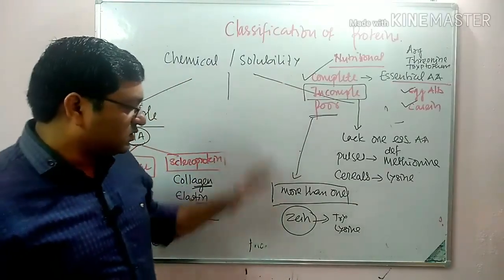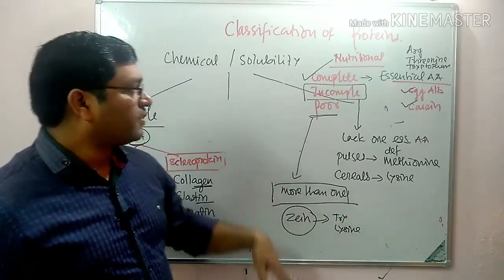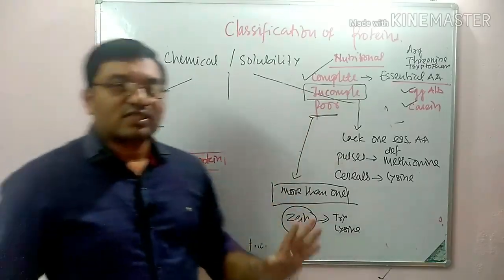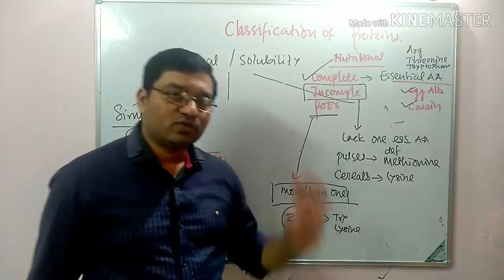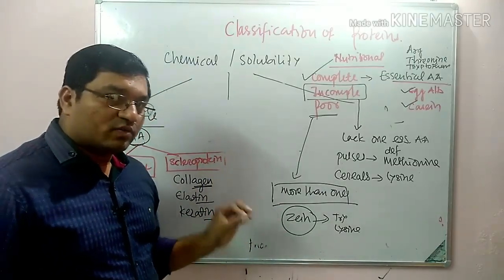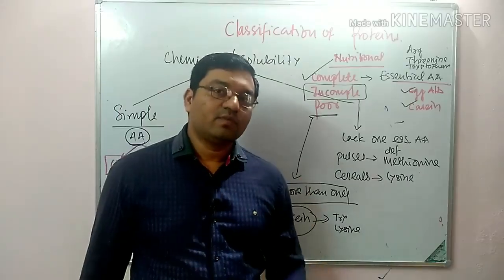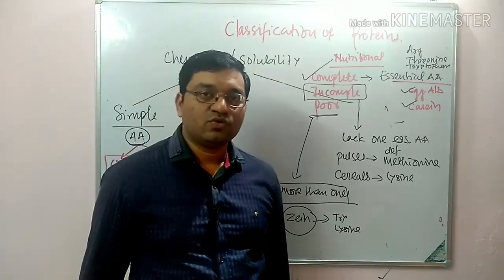So this is all about classification of protein based on function, chemical nature and solubility, and nutritional. Of these three parts, the functional classification is very, very important and a frequently asked question in university examination. So thank you. Keep watching.